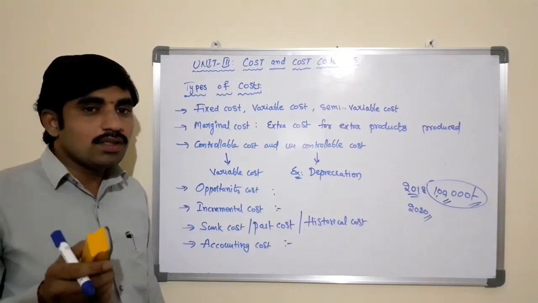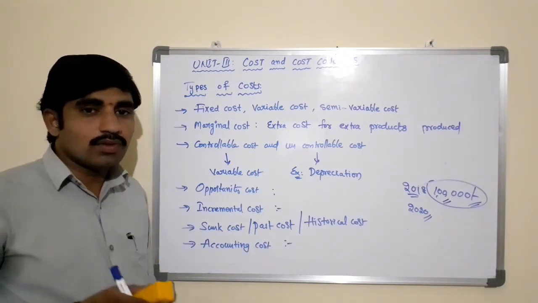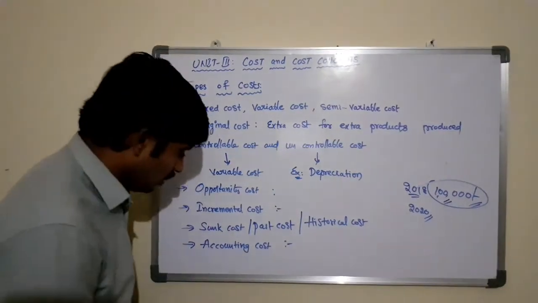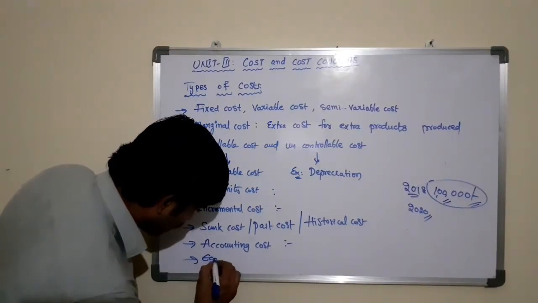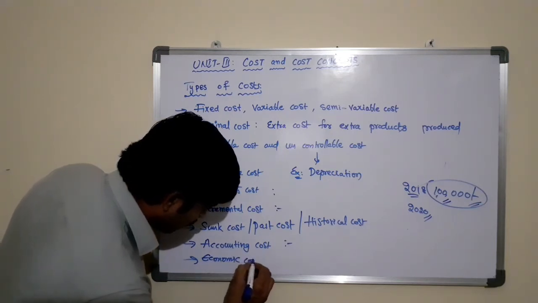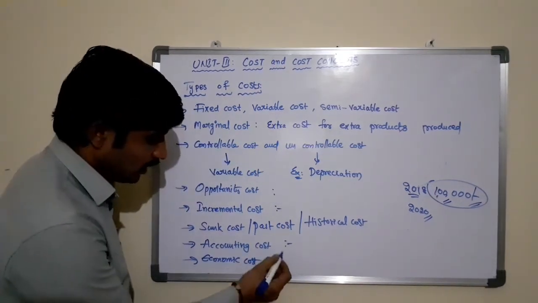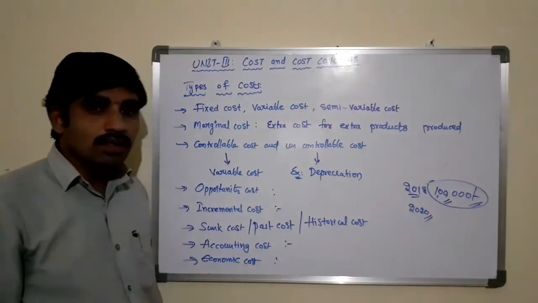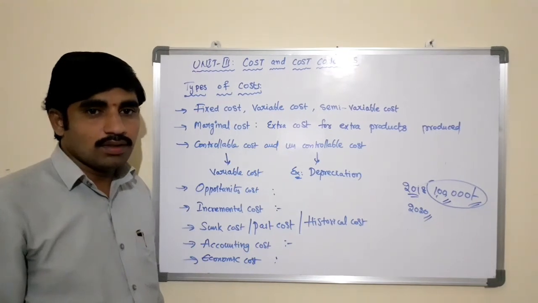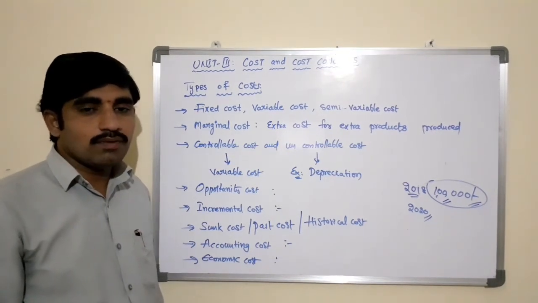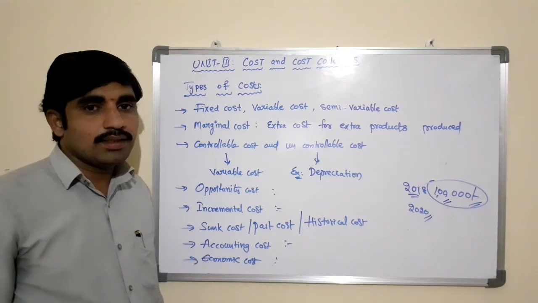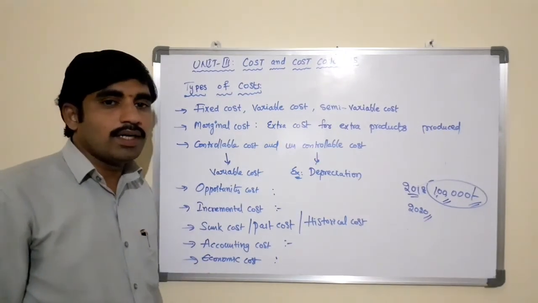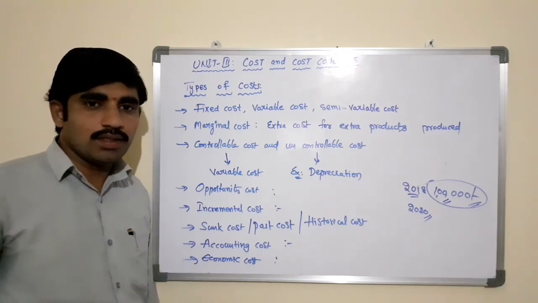If the cost is not recorded by the accountant in the books of accounts, it does not come under accounting cost. That cost is known as economic cost. The example for this economic cost is directors' fees. Sometimes the owners of the business act as directors for the business. Sometimes owners act as managers for the business.